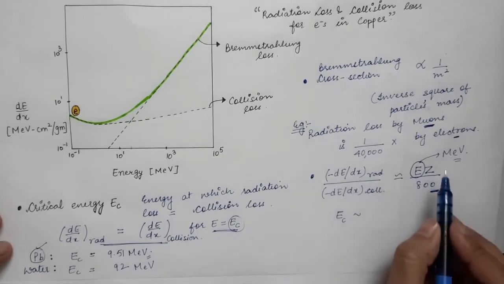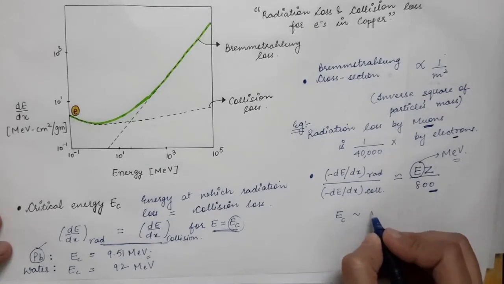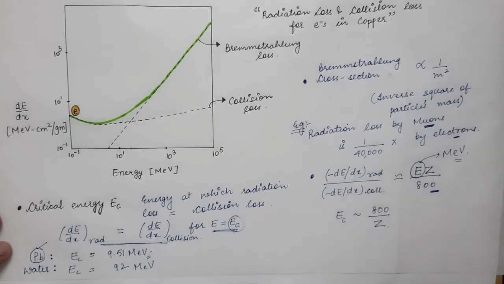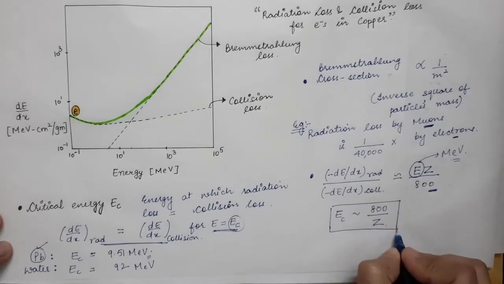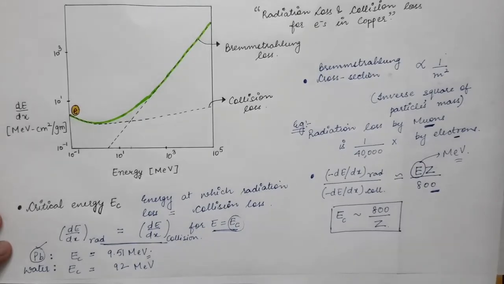And when you solve the equation, you will get EC approximately equal to 800 divided by Z. So this is the formula of the critical energy of the incoming light charged particle.